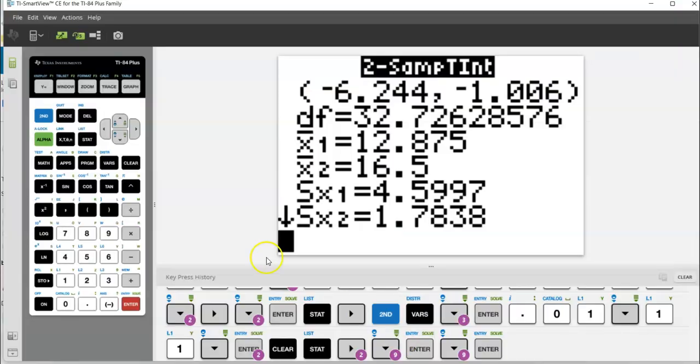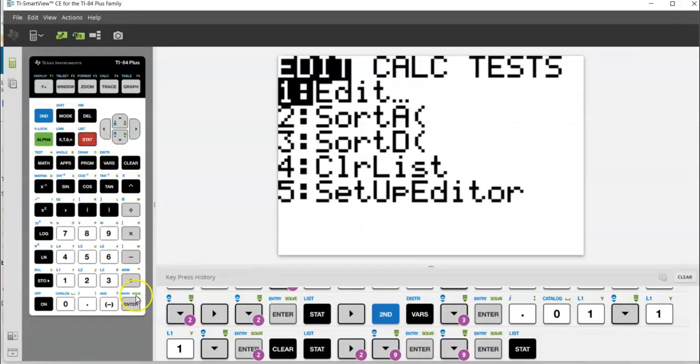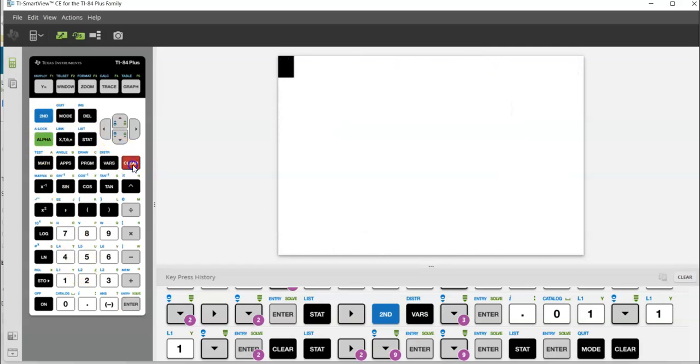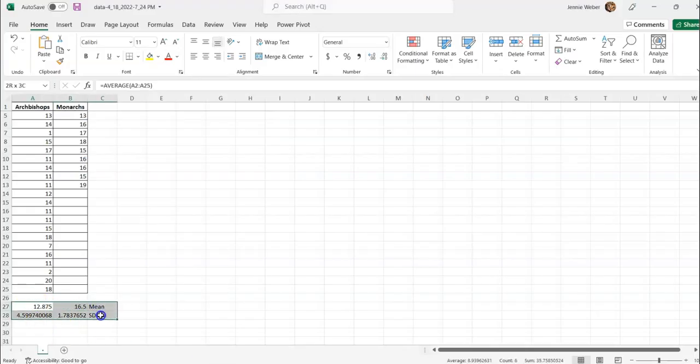As I mentioned, you certainly could have input all your data in by hand and done it that way. I just find it a lot easier to let Excel do the first couple of steps and find the mean and standard deviation and plug those in, because then I don't have to transcribe any data. I don't like to transcribe data, A, because it's tedious, but B, because I make mistakes. So I would recommend that if you're using your TI here, let Excel do this first step, which you can do without the data analysis tool, and then plug it into your TI that way.